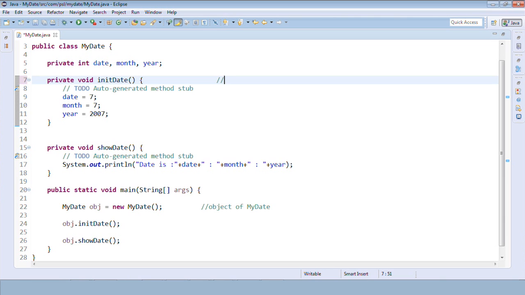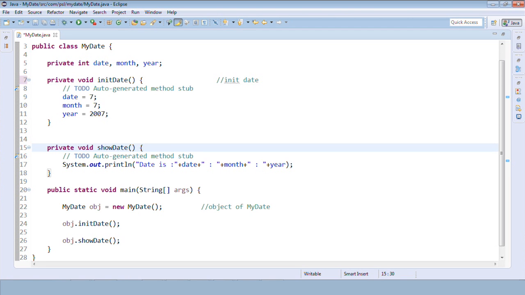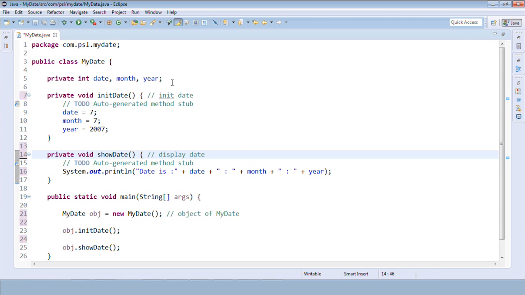This method is for initializing the date, and this is for displaying the date. Wherever required, please try to give comments as far as possible. Always follow a tree structure, always use the formatting. Okay, let's proceed ahead now.